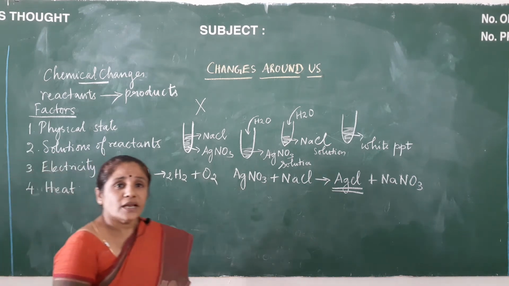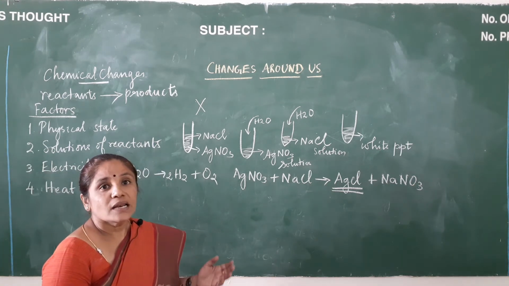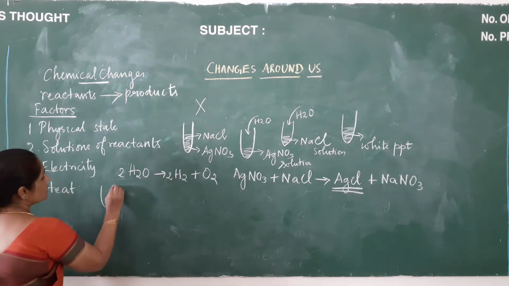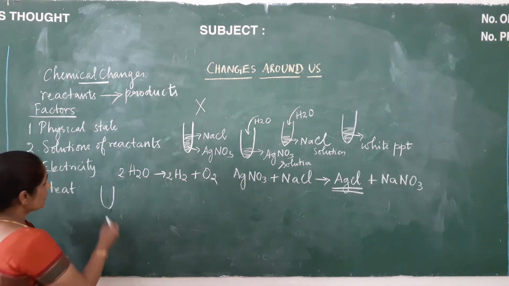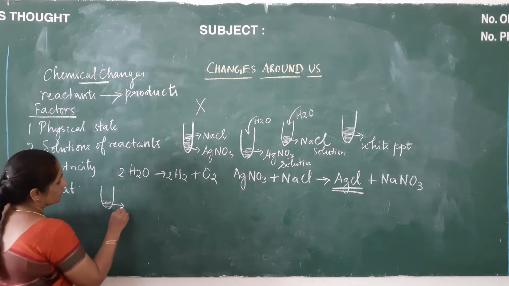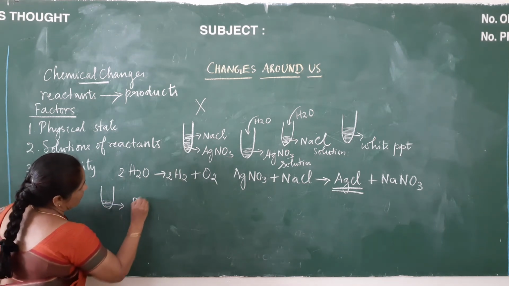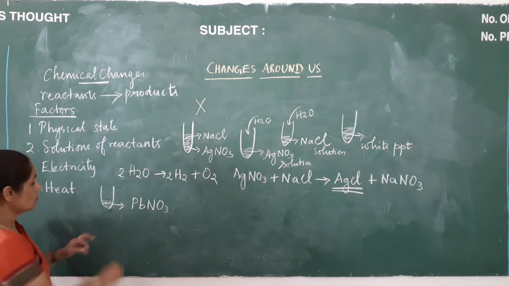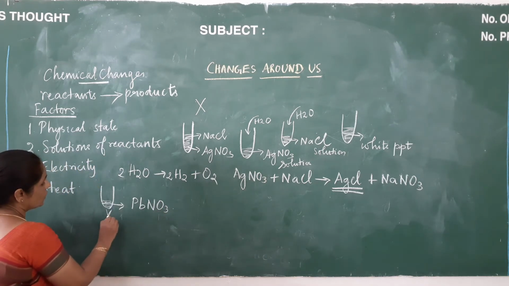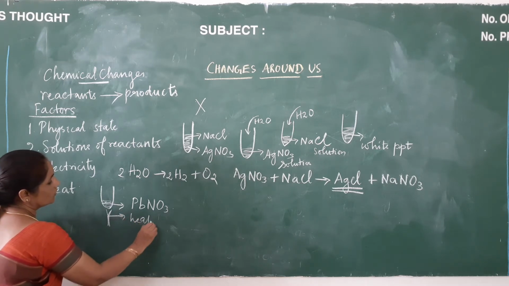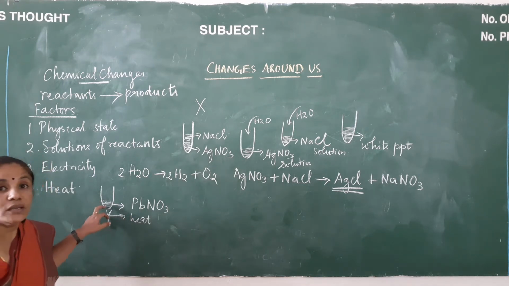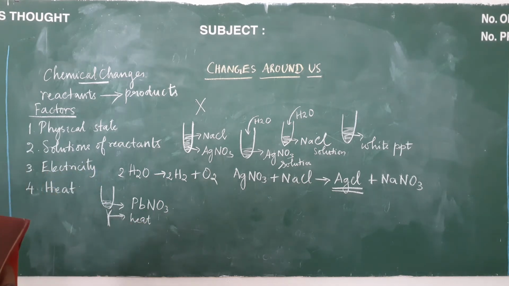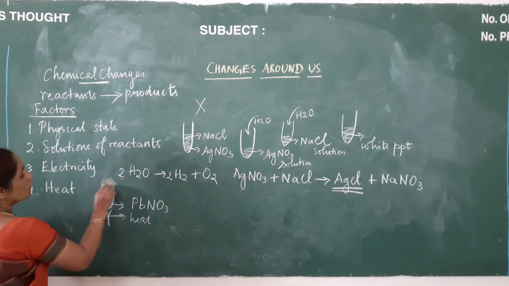And for certain reactions, heat is a must. Let us see for what reactions. You can just take an example first. Take a test tube here, and you are taking lead nitrate. Lead nitrate is in the solid form, and you are heating it. When you are heating it, you are supplying heat here. When you are heating it, you can hear a crackling sound, and again you can see reddish brown colored fumes.